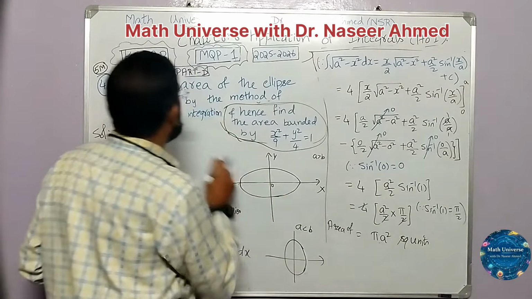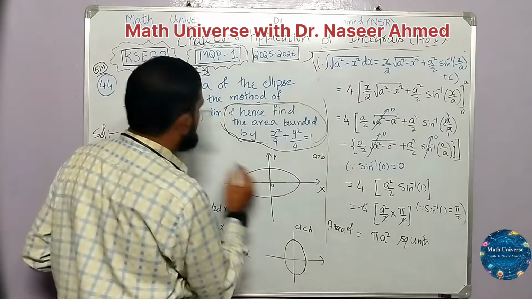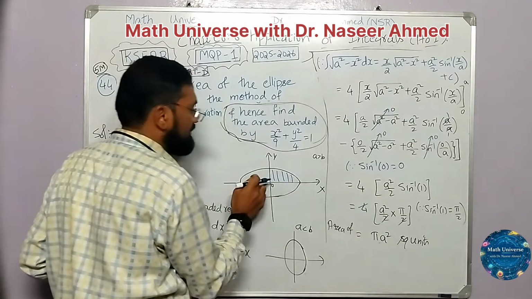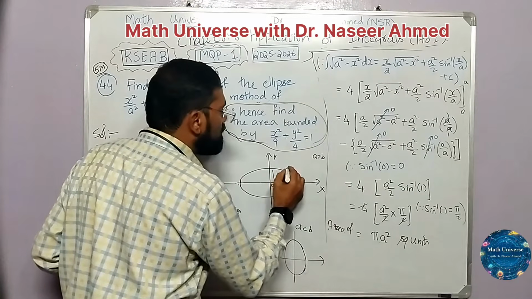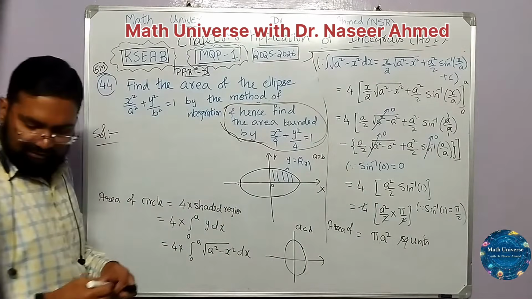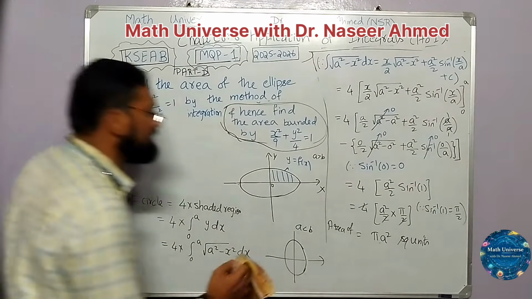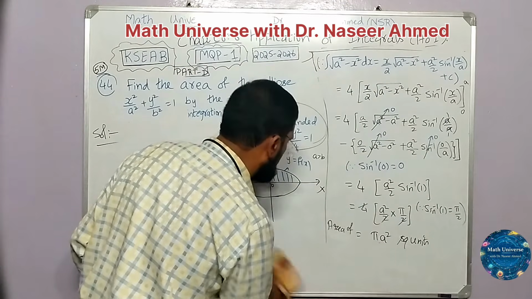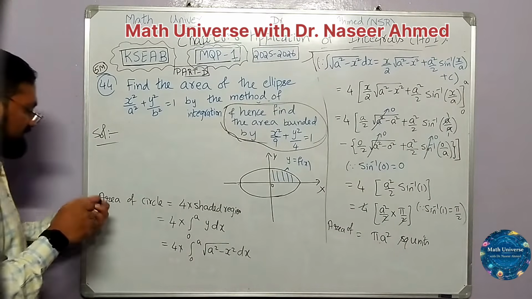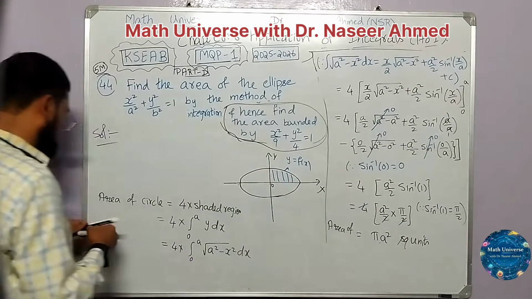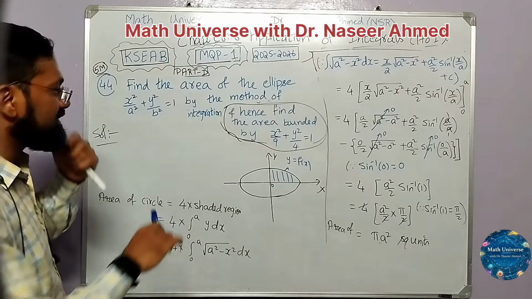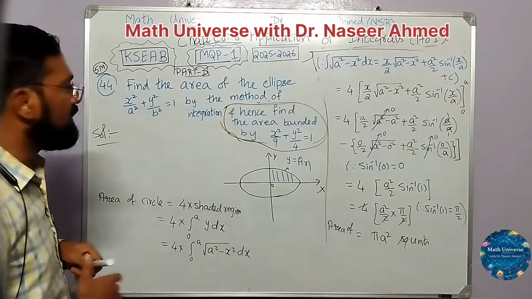So I want to find the area bounded by this ellipse, and I got 1, 2, 3, 4. Again the same logic as the circle, whatever the area is there, it is the same here, here and here. So I want this one to be y equal to f of x. Let us remove this, so that copying and seeing the things will be easier. Let us not have too many things on the board. Now let us solve for this and bring it into the form y equal to f of x. I'm going to use blue ink, so that you understand what the new step is, and the remaining all will remain the same.